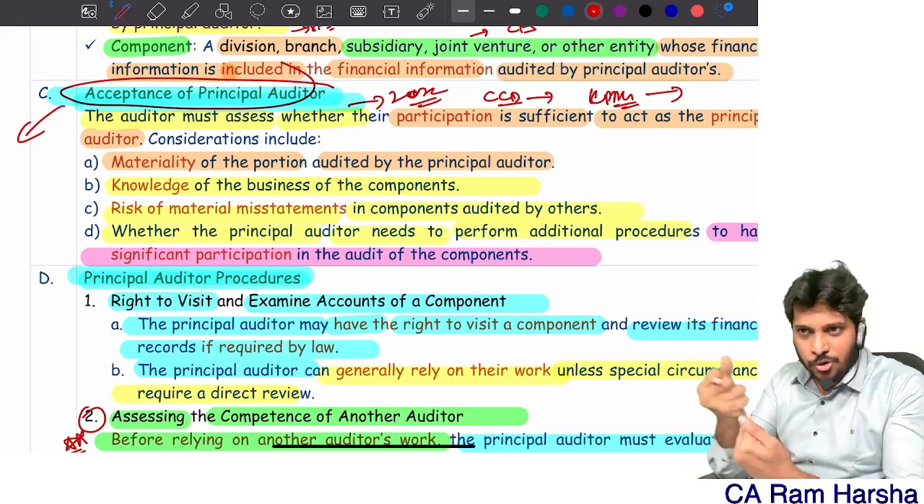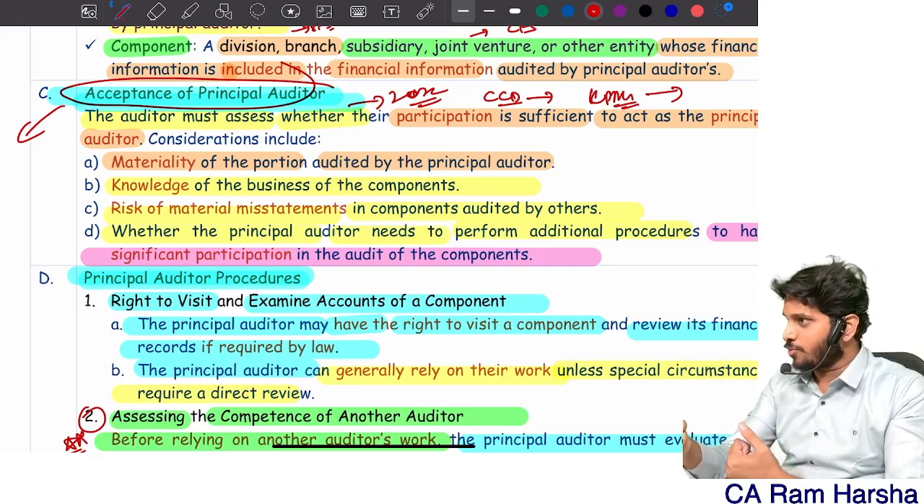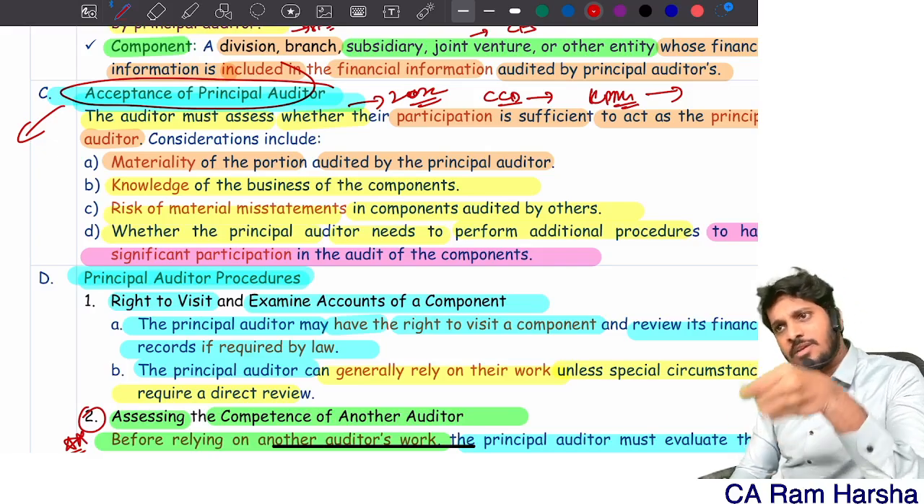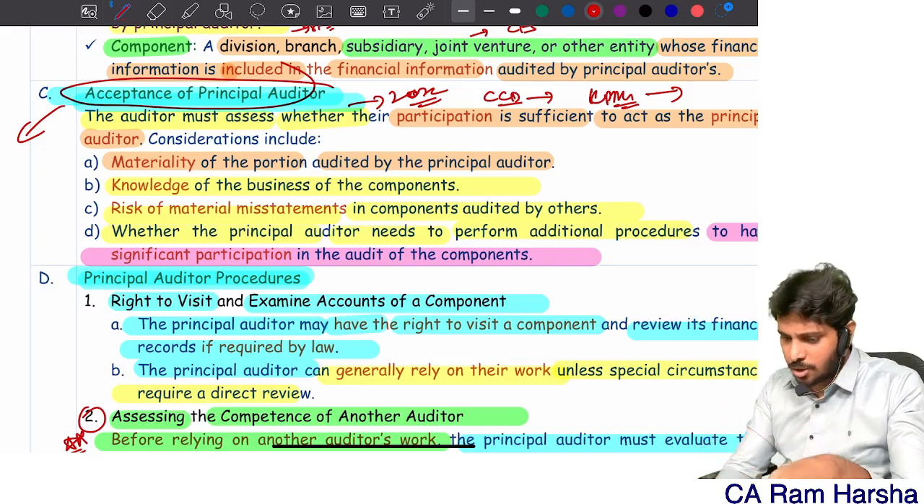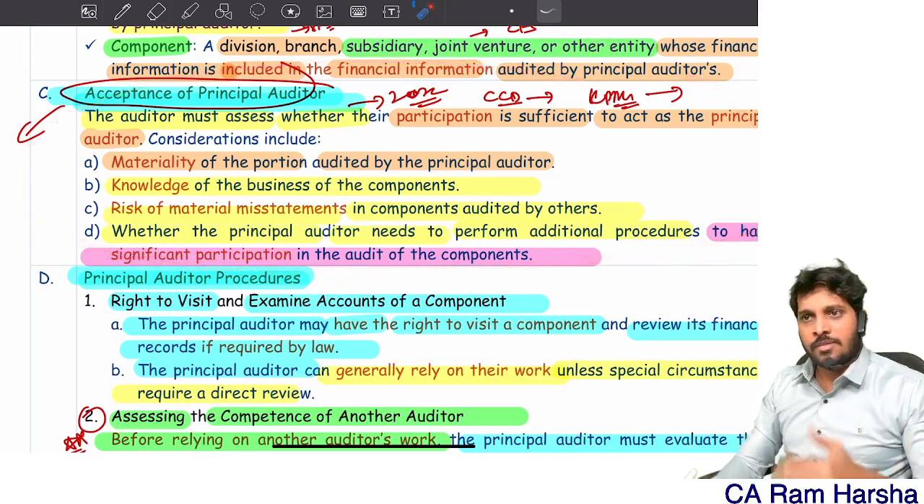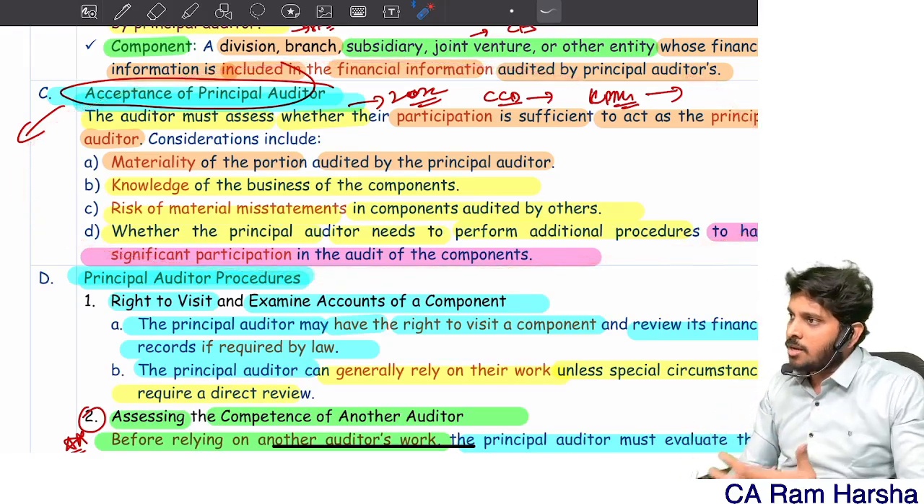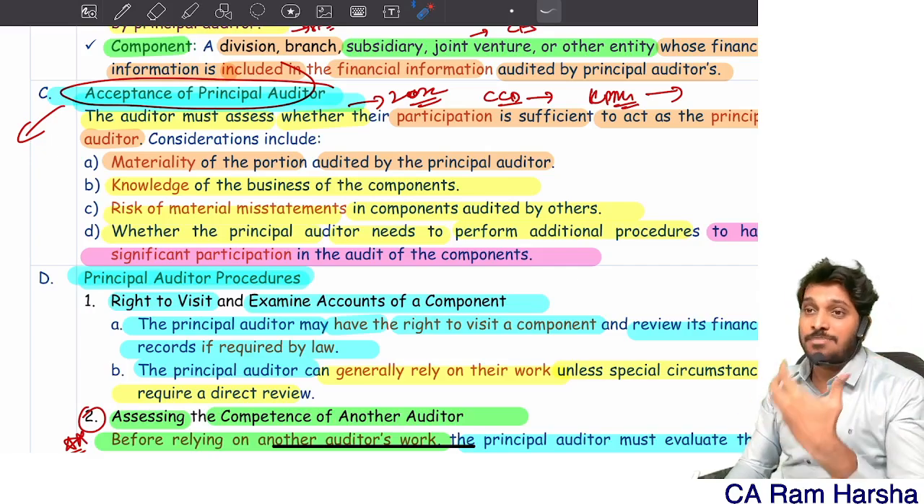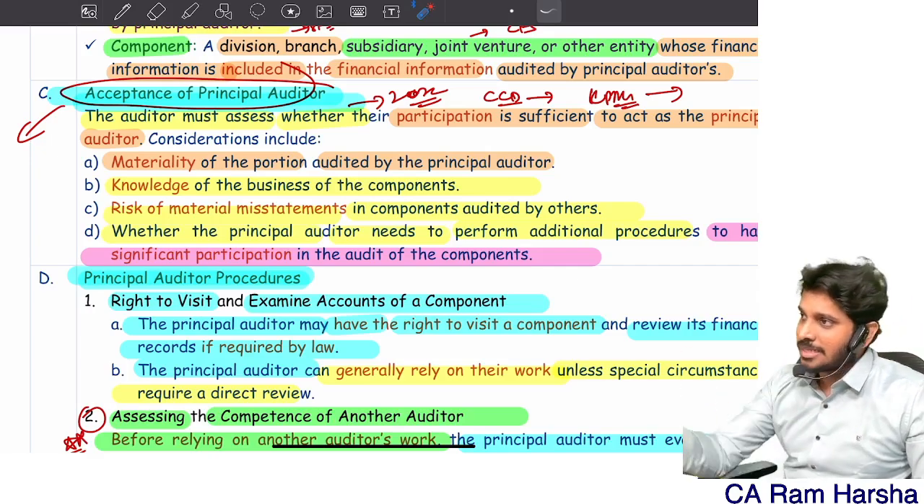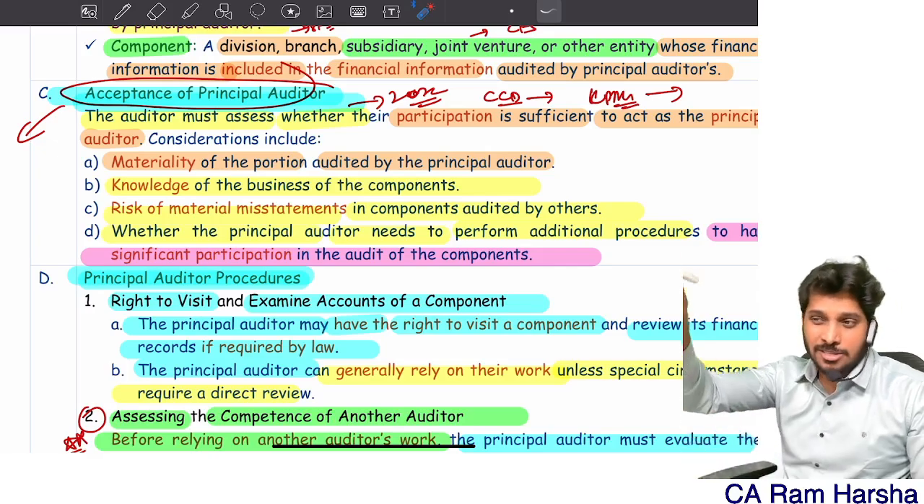Of course, NFRA couldn't prove it. Don't you think obviously KPMG will be aware of this? They know this. They obviously would have known this particular point. They know that they should not accept as the principal auditor. Correct? If possible, see that news.